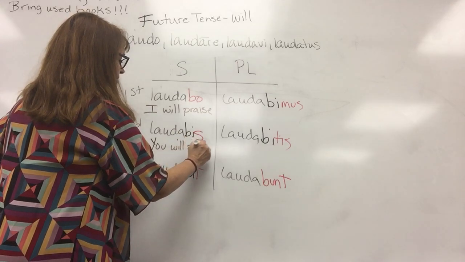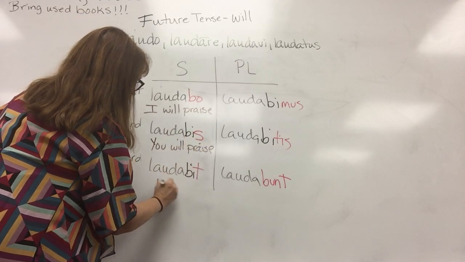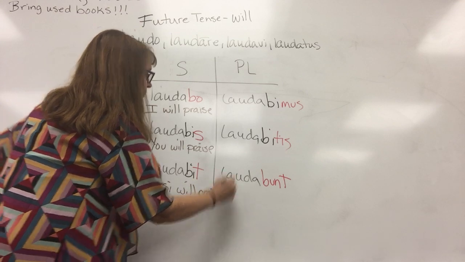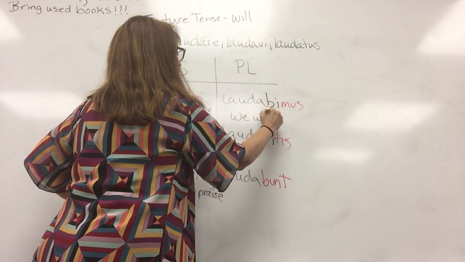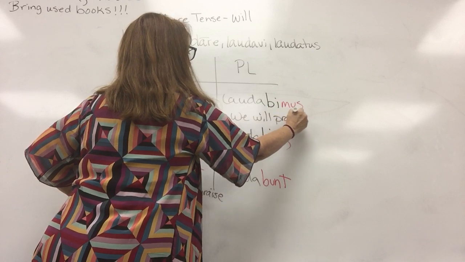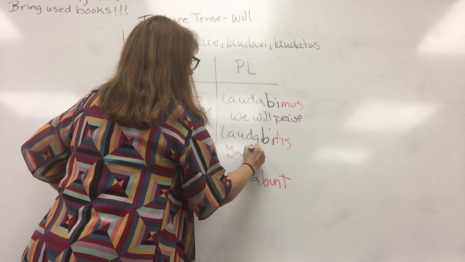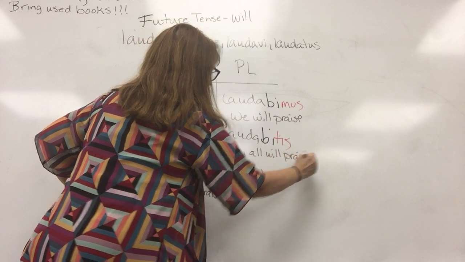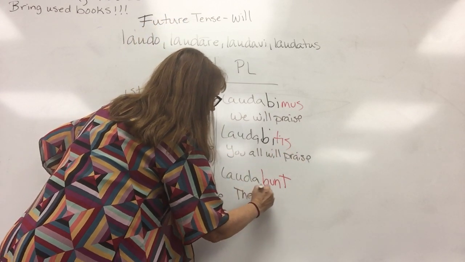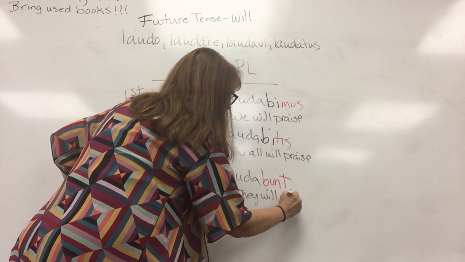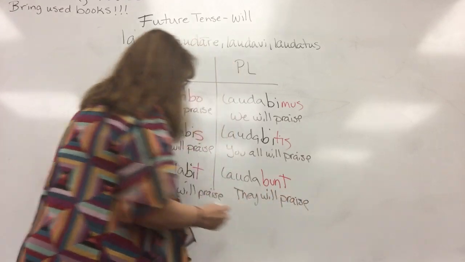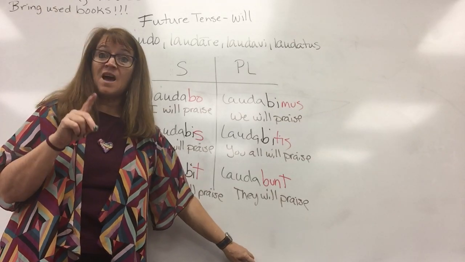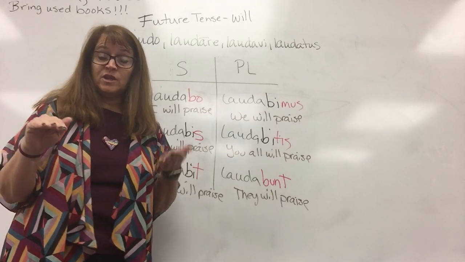You will praise. He, she, it will praise. We will praise. You all will praise. And they will praise. Okay? So now you are set to do lesson 9 through to the questions.